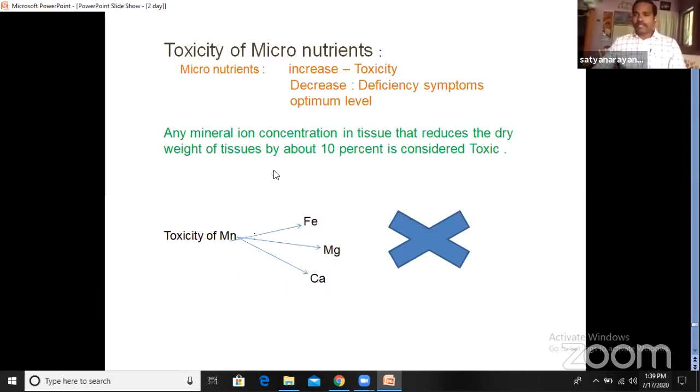So plants have to absorb in a required amount. If they absorb more than what they require, it leads to toxicity. If toxicity is observed, the remaining elements may not be absorbed by the plant. If the plant absorbs the minimum level, it leads to deficiency symptoms. So they have to absorb at an optimum level. That means if the plant absorbs more than it requires, it causes toxicity. One example we already saw is the toxicity of manganese.